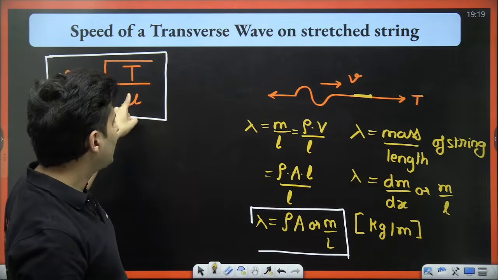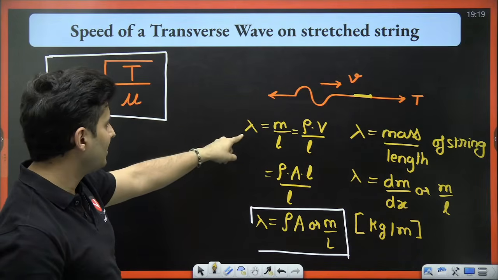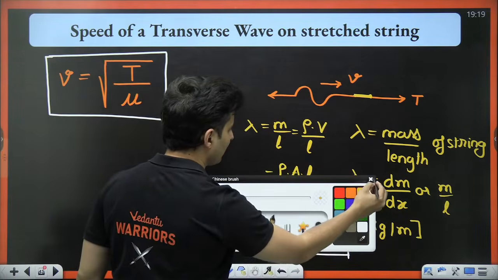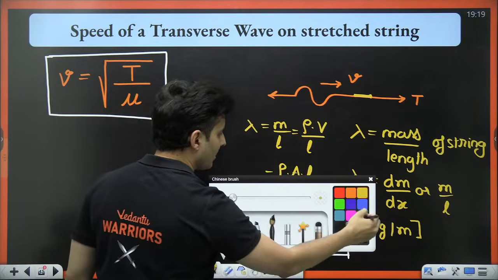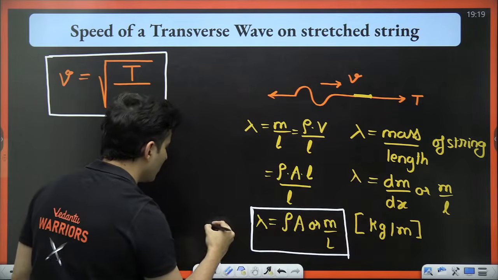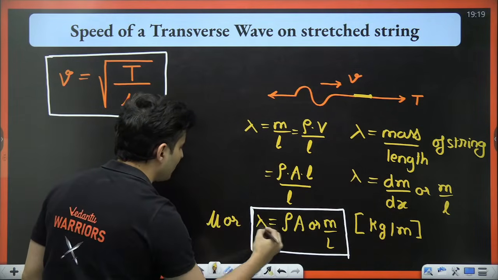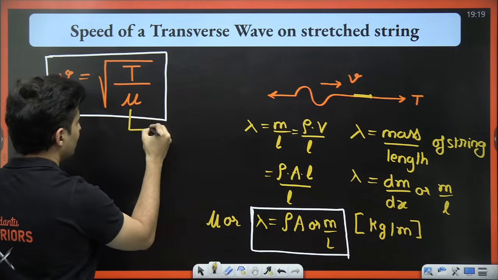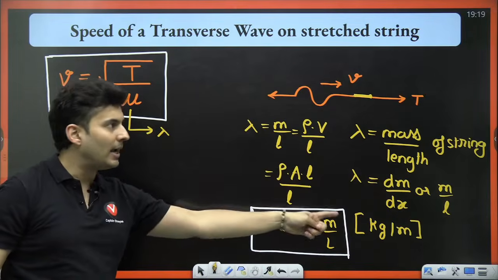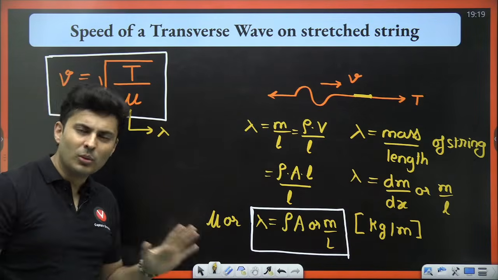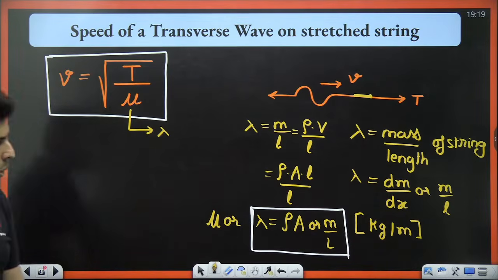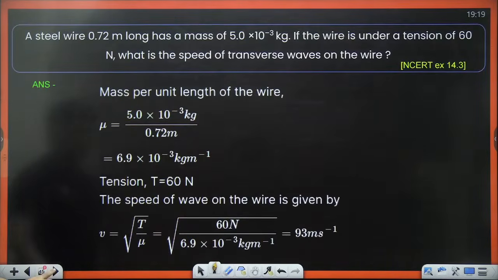So I think I used the symbol mu here while I discussed lambda. Actually, you can use mu also, you can use lambda also. It's one and the same thing. While discussing here, I used lambda. You can also call it mu, or mass per unit length. This is same as lambda. Okay, don't get confused. You can use either, one and the same symbol, one and the same meaning. Cool. Let's move ahead.